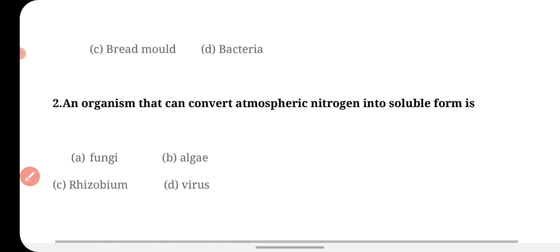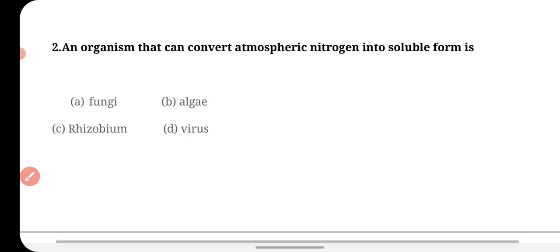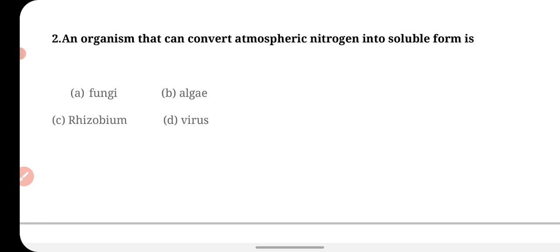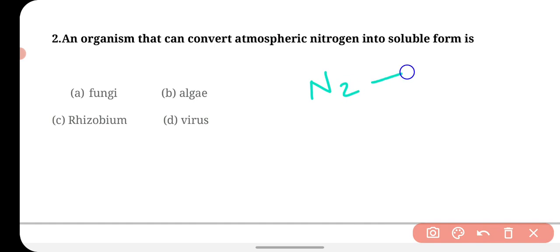Next question is, an organism that converts atmospheric nitrogen into soluble form is. Which of the following organisms converts the atmospheric nitrogen gas found in the atmosphere into the soluble form that can be utilized by plants? The options are fungi, algae, rhizobium, virus.